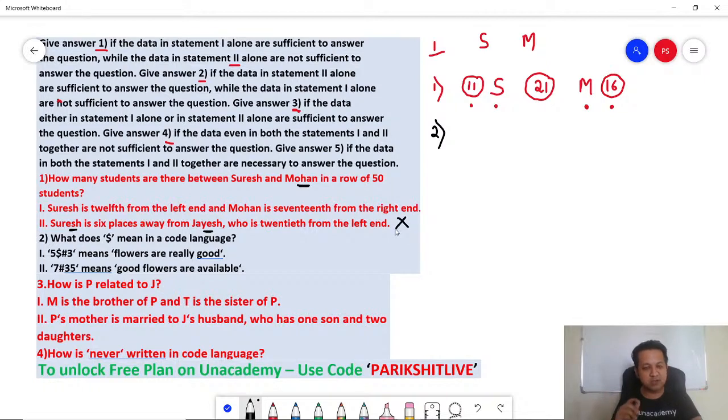Alone is not sufficient. So how do you do DS questions? First, you look at statement 1 alone. Then you look at statement 2 alone. Remember, alone. You don't combine. So obviously, statement 1 alone is sufficient. 2 alone is not sufficient. That means answer option 1. So answer for the first one is 1. Did you get that? Perfect. Let's go to the second one.